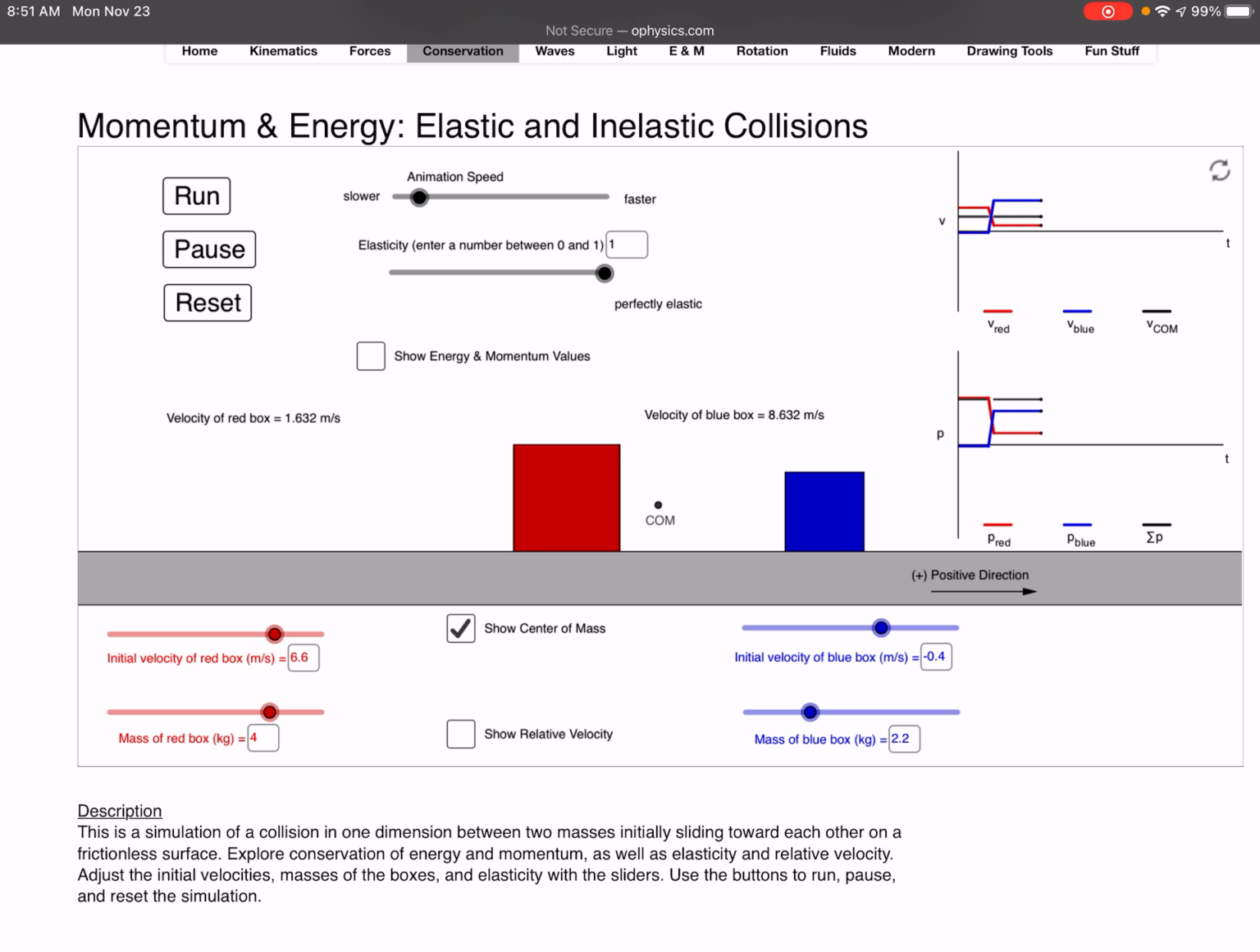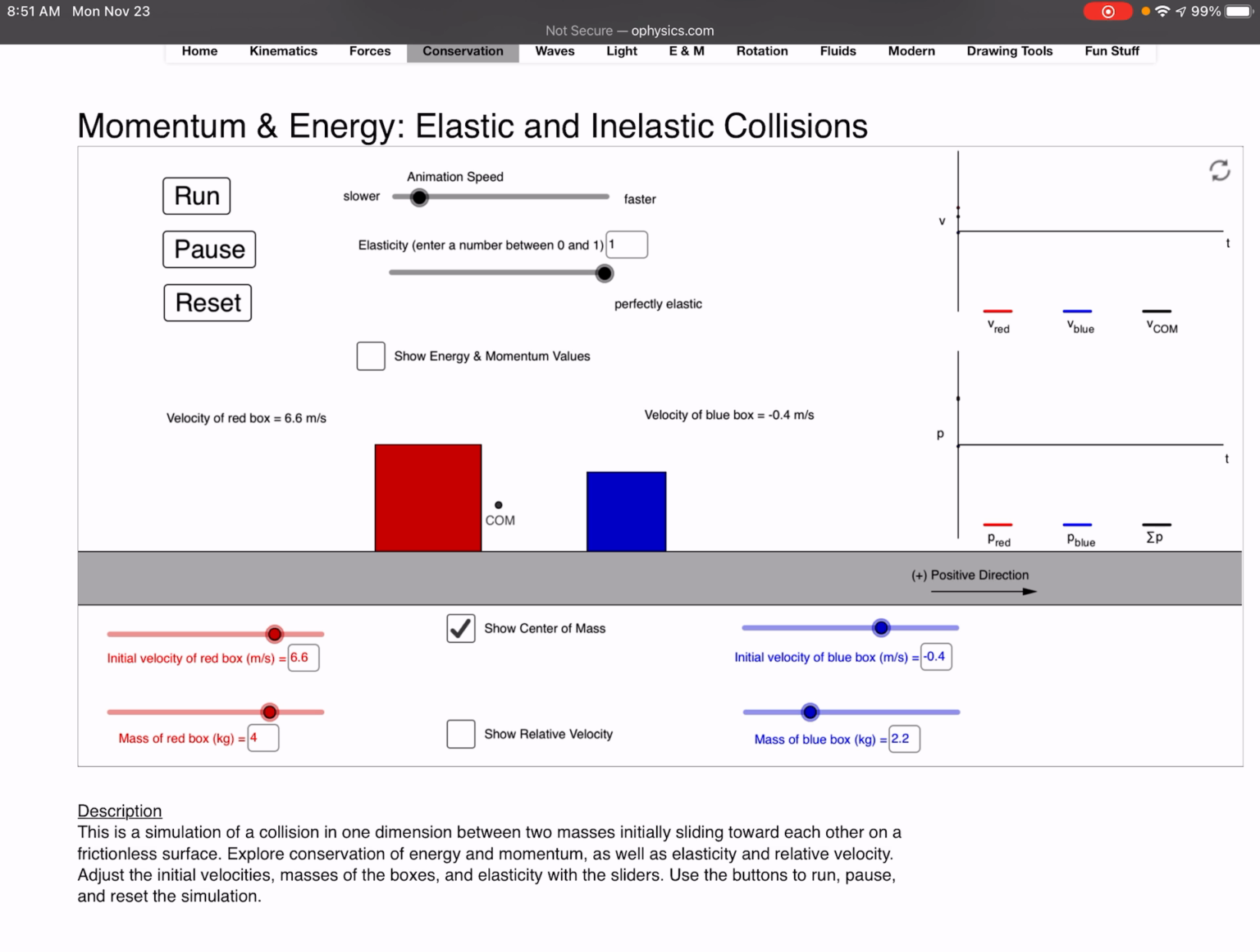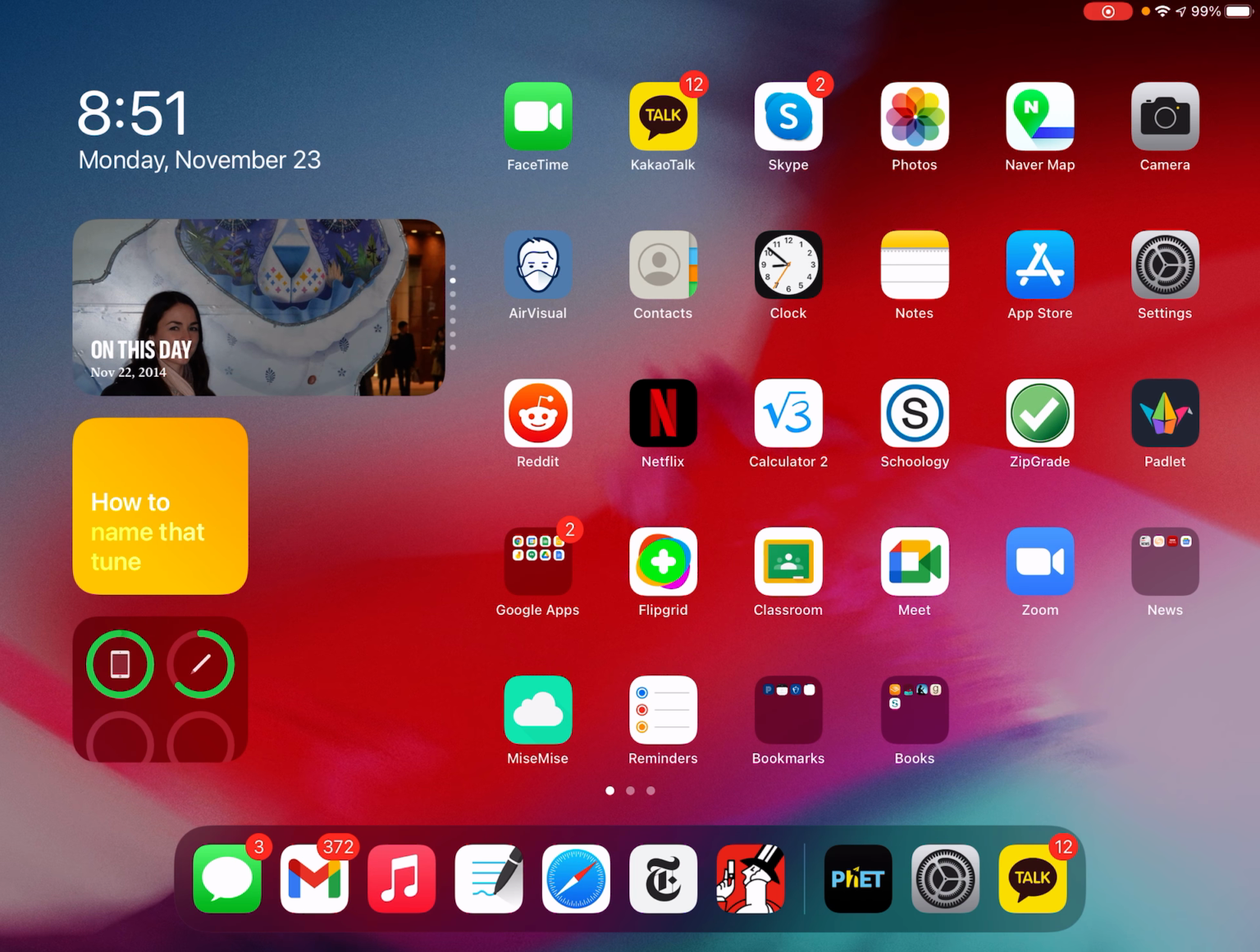So because the interaction of the boxes is an internal force, the center of mass of the system does not change its velocity during that interaction. Okay.